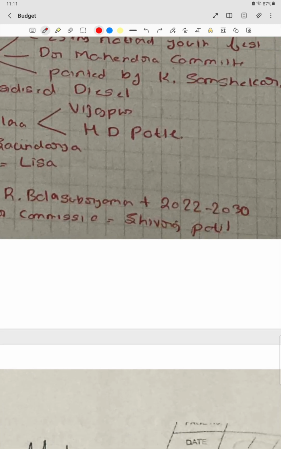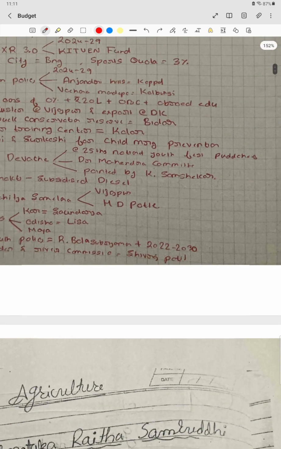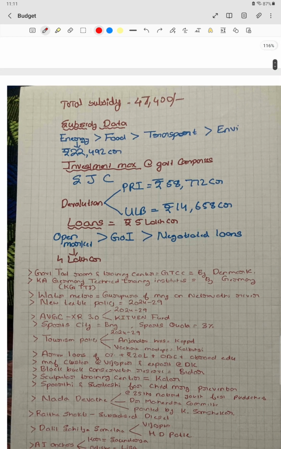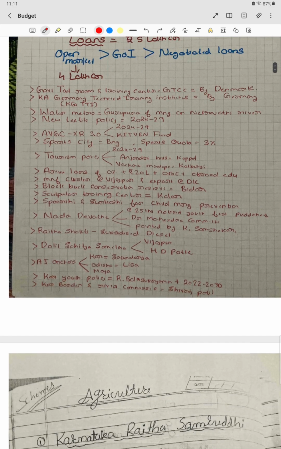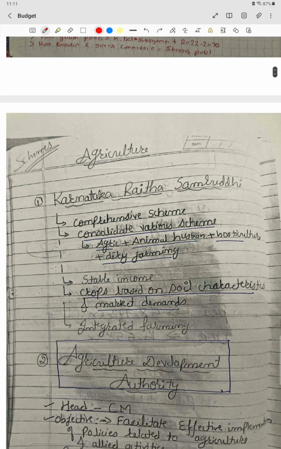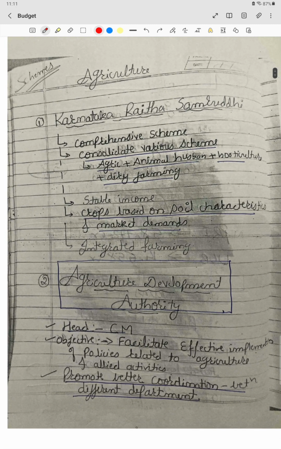So these are the basic numbers associated with the budget, and in the end we also saw some miscellaneous stuff. Now let's move into the budget. Let's first see the schemes that are related to the agriculture sector. We will first only see the highlighted ones because this is only a revision video, no? So we will just stick to that.